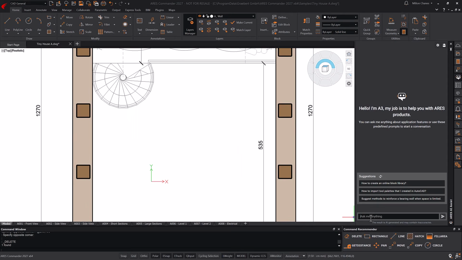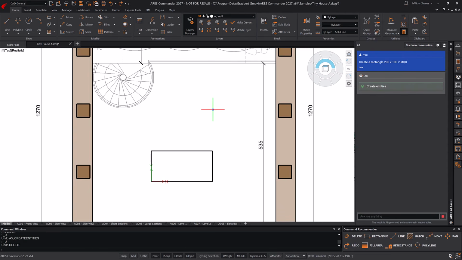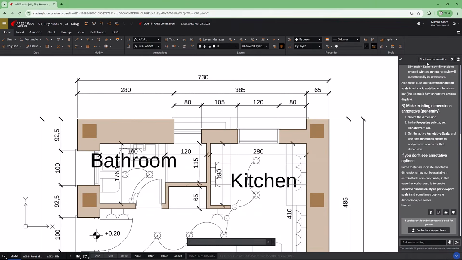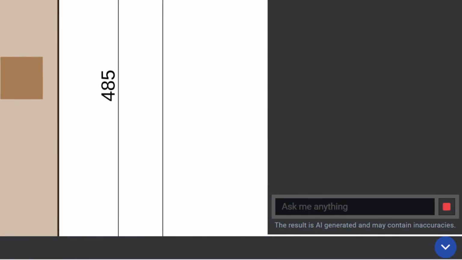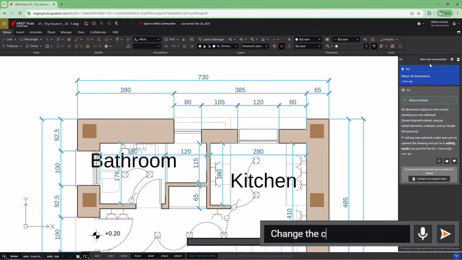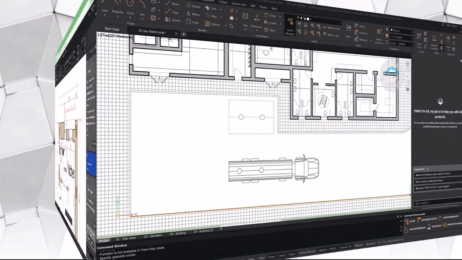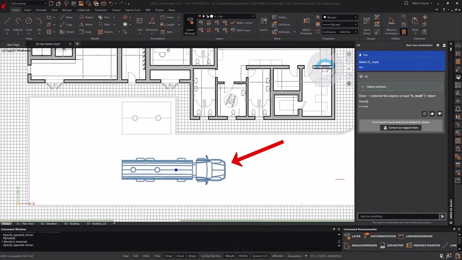Let's see A3 in action, working directly on your drawing. A3 supports natural language-based selection and modification workflows, whether in ARES Commander or ARES Kudo. You can select objects by type, layer, or property. In this example, we will change the color of the selected entities. Our natural language is converted into commands that A3 interprets and translates into CAD operations.